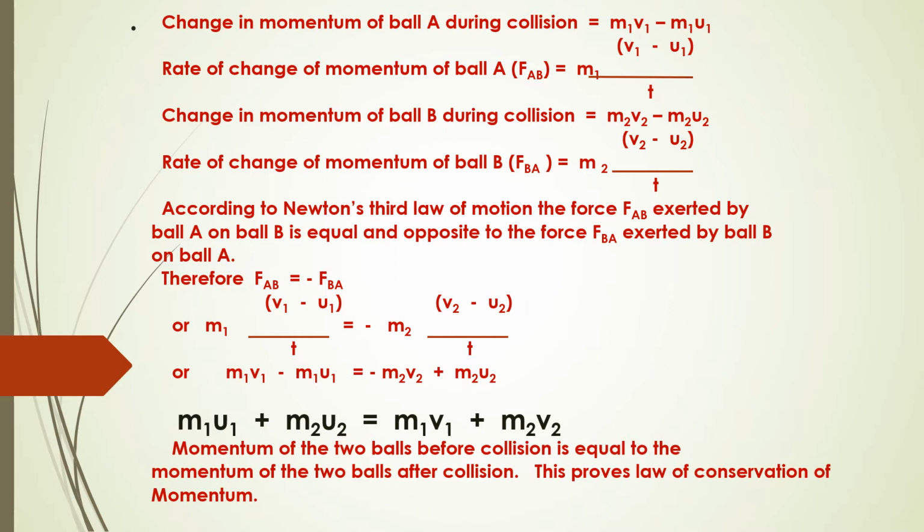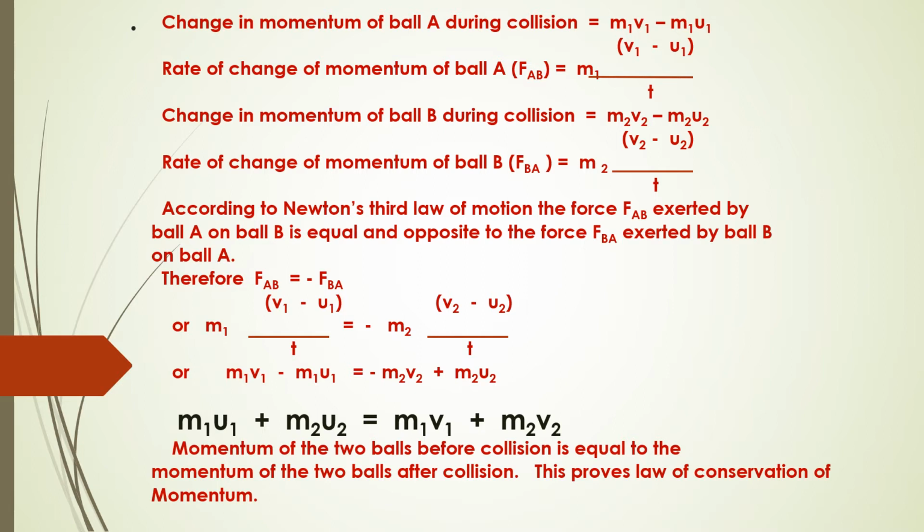Now, according to Newton's third law of motion, the force exerted by ball A on ball B is equal and opposite, and so we can write force AB is equal to minus force BA.